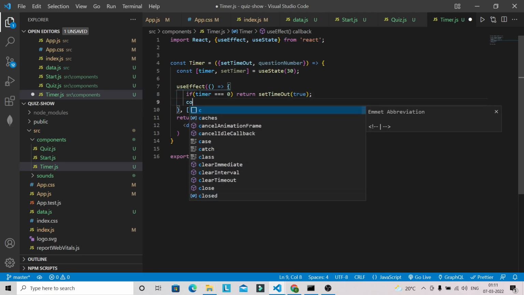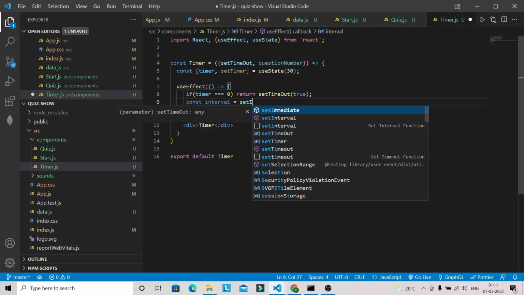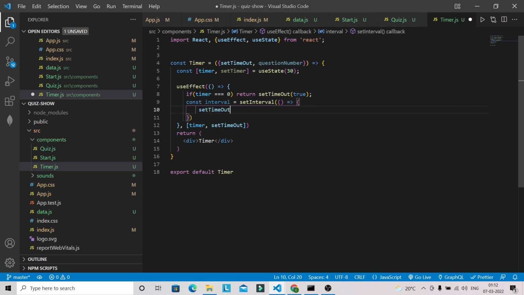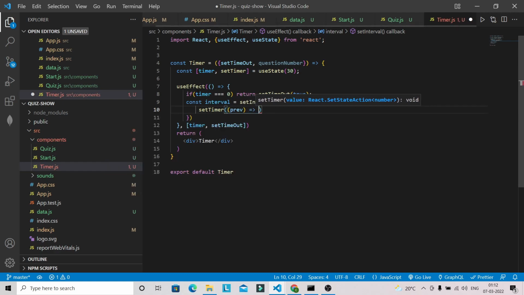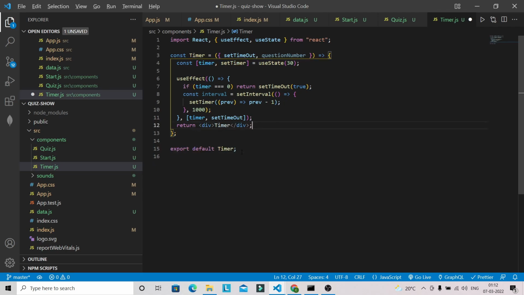After that, we are going to have an interval, const interval equal to setInterval, and I'm going to pass a callback here, setTimer, and basically each second we are going to reduce by 1. So we can decrease the second this way, and here we can pass 1000 milliseconds, which is equivalent to 1 second. So let's format this one.